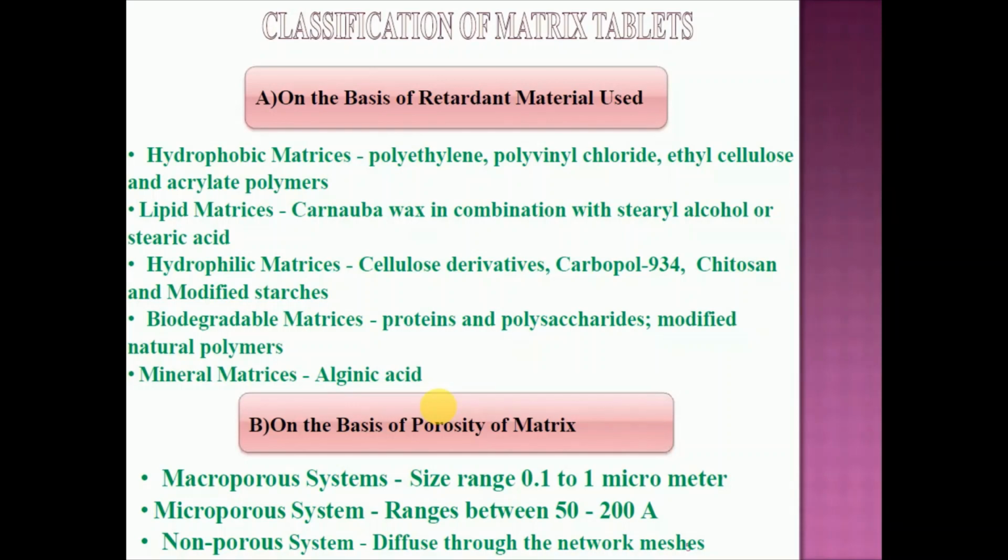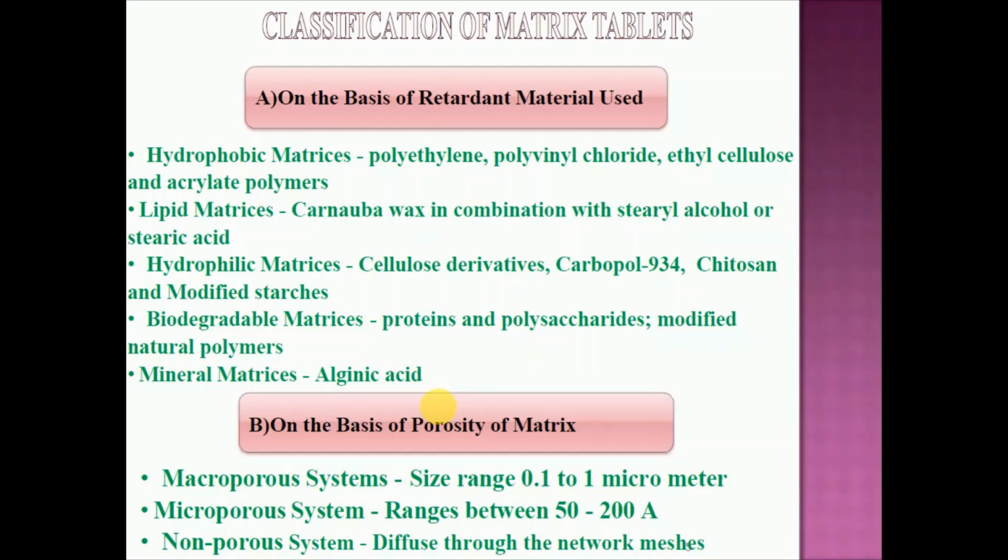Now, another classification of matrix tablets is on the basis of porosity. It is mainly divided into three types: the microporous system, macroporous system, and non-porous system. First one is the macroporous system. Macro means larger in size. If the capillaries generated in the matrix tablet are in the range of 0.1 to 1 micrometer, then it comes in the category of the macroporous system. If the capillary size is in the range of 50 to 200 angstrom, then it comes in the category of the microporous system.